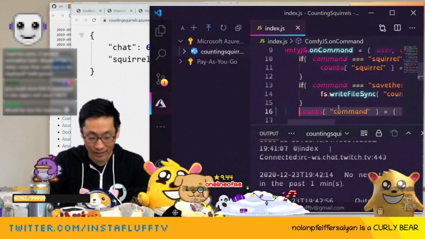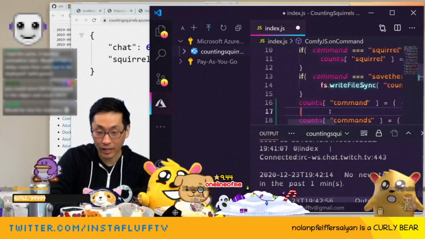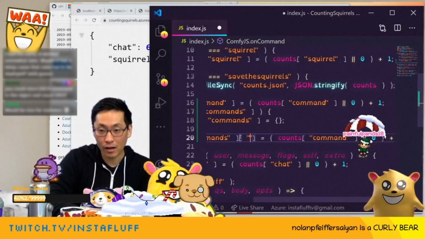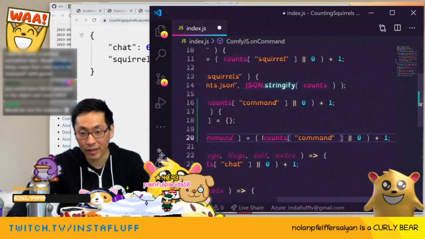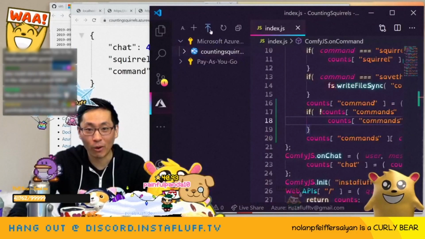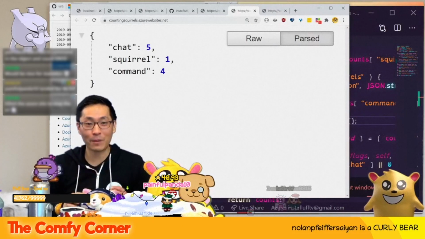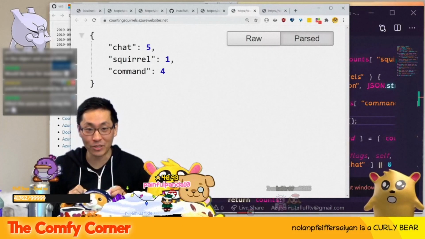Oh, I wonder. Let's see. We'll store a counter for each command. If counts. If we don't have commands, we do that here, and then we have to deploy one more time. Dang, we're deploying all the things. So then we could even see how many times people have done exclamation point drop and stuff too. This is really cool. Okay, I'm gonna have to use this for everything.